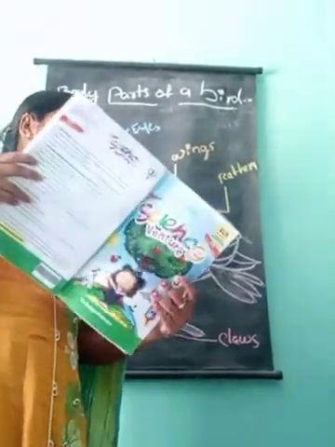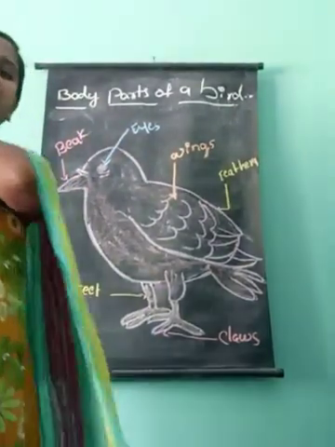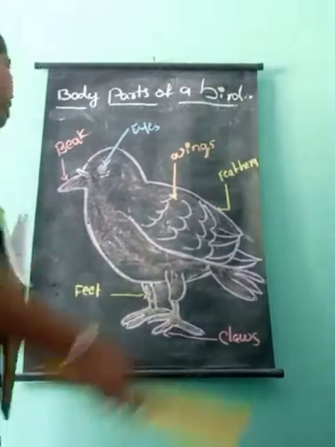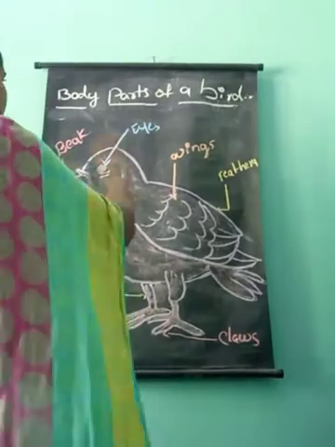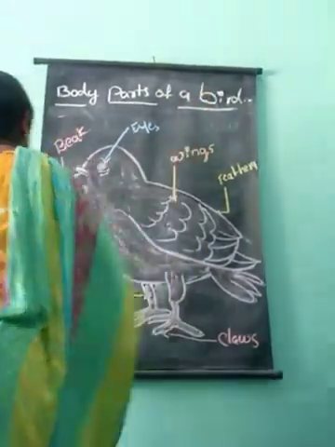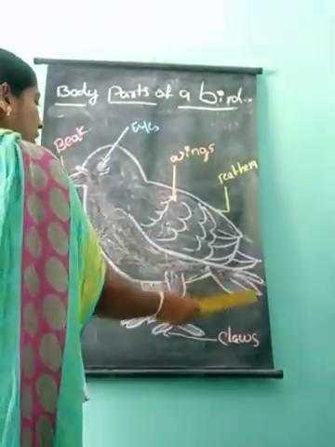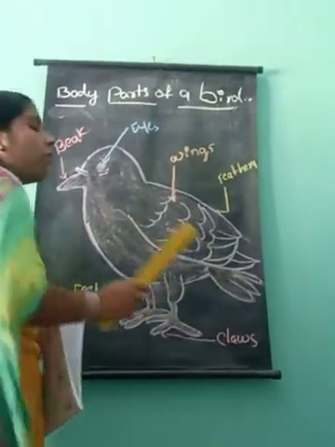And next, body parts of a bird. What are the body parts of a bird? Body parts of the bird. Let us see how the body is, one by one. It is a picture of a bird. I see here on the blackboard a picture of a bird. It is one type of picture of a bird.